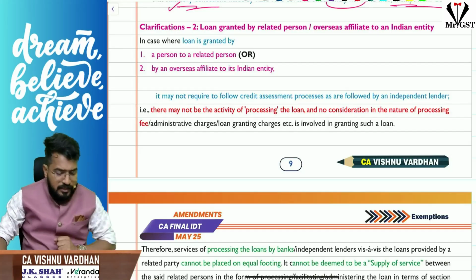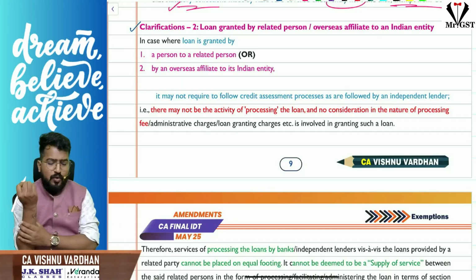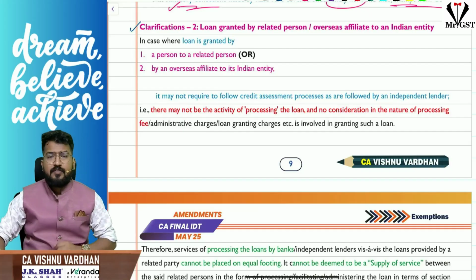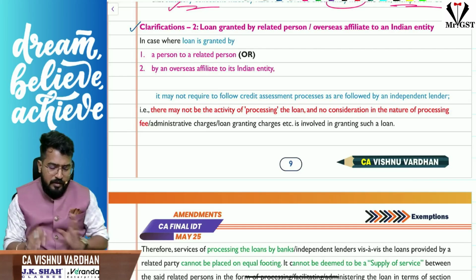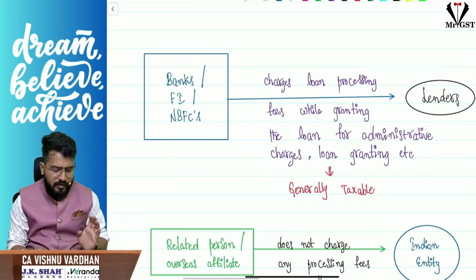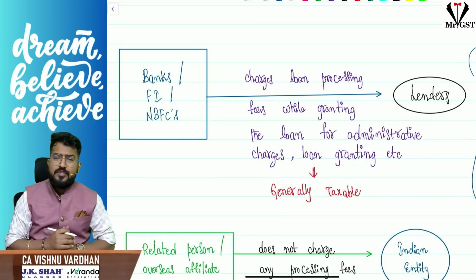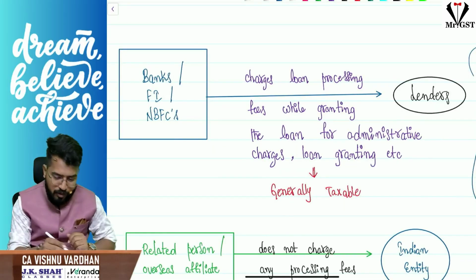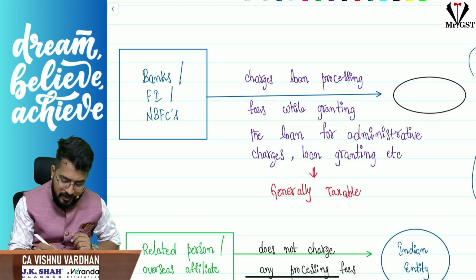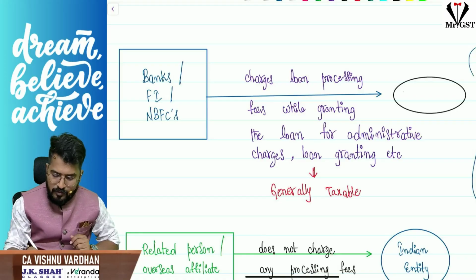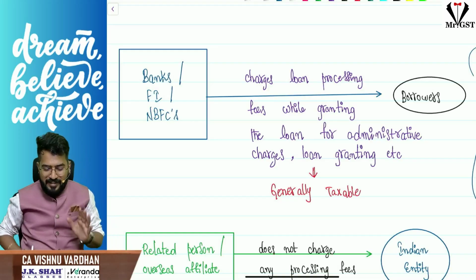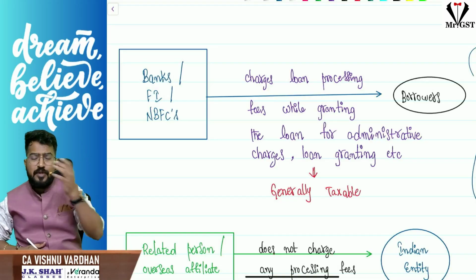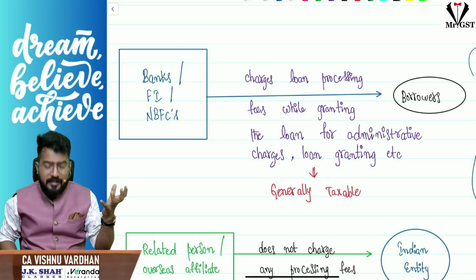So the next one is related to the clarification. The loan granted by related person or overseas affiliates to an Indian entity. See, generally, when banks or financial institutions or NBFCs are giving loans to borrowers, just to understand the credit capacity, the repayment capacity